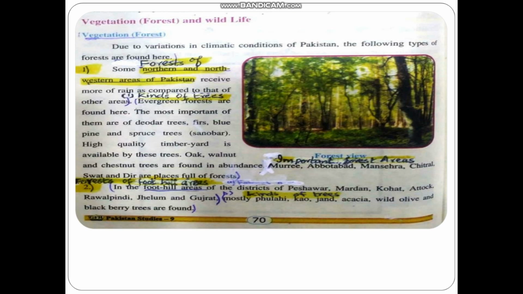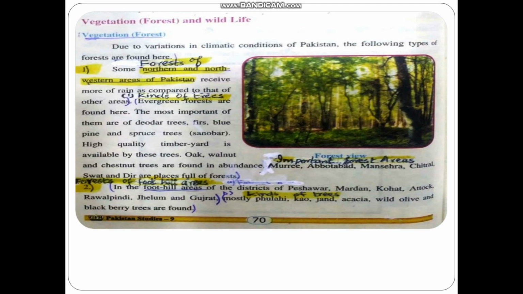The third type of forest is the forest of Quetta and Kalat division of Balochistan. First one is KPK and northern area, second one is in Punjab, third one goes to the Quetta and Kalat division of Balochistan. Besides thorny bushes, there are trees of mazu, pine nut, blackberry and poplar. These are the main trees present there. It is a special type, so it is number 3.